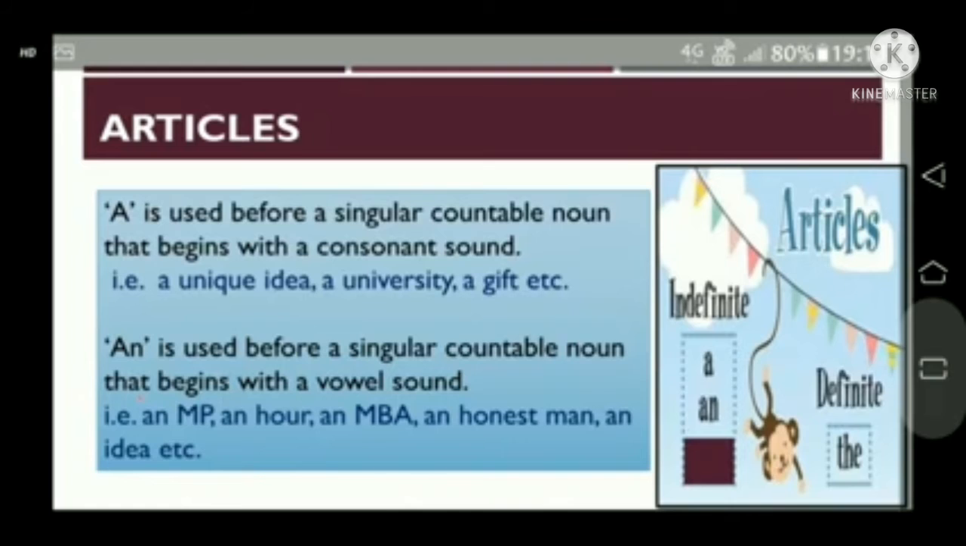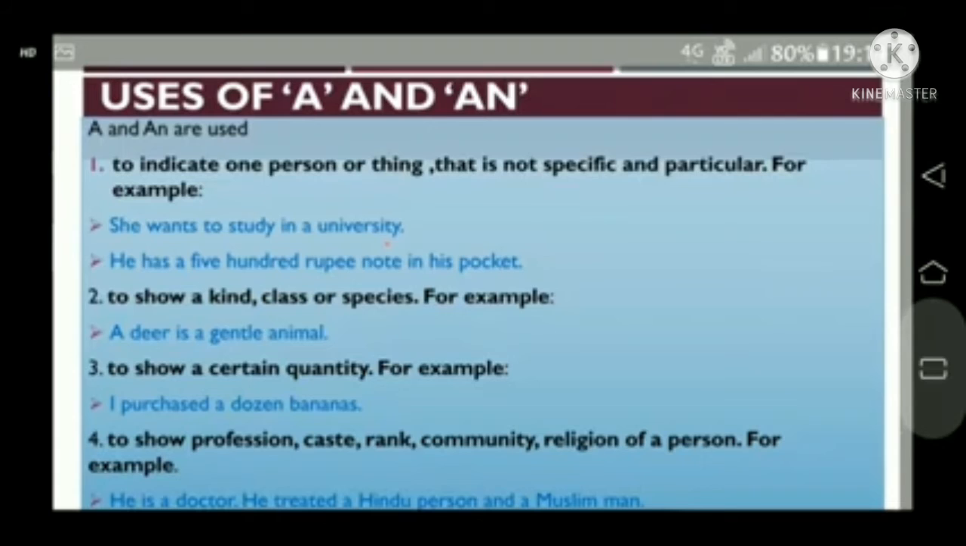Now articles: a is used before a singular countable noun that begins with a consonant sound, that is, a unique idea, a university, a gift, etc. An is used before a singular countable noun that begins with a vowel sound, like an MP, an R, an MB, etc. A and an are used to indicate one person or thing that is not specific or particular. Take examples: she wants to study in a university. He has a 500 rupee note in his pocket.